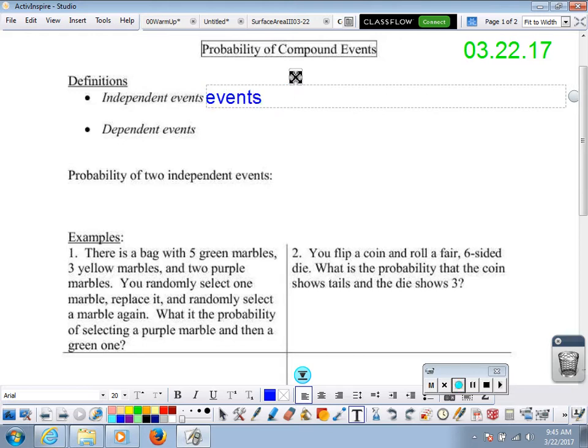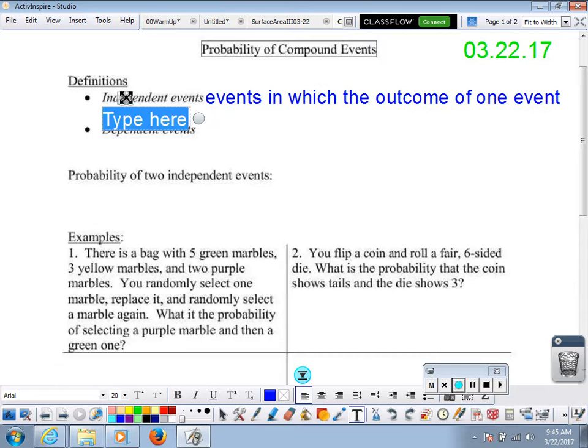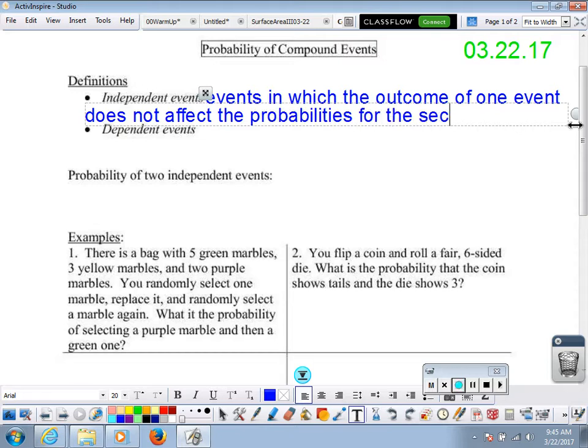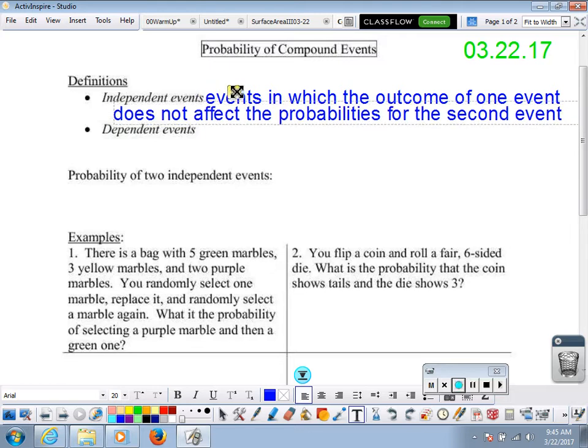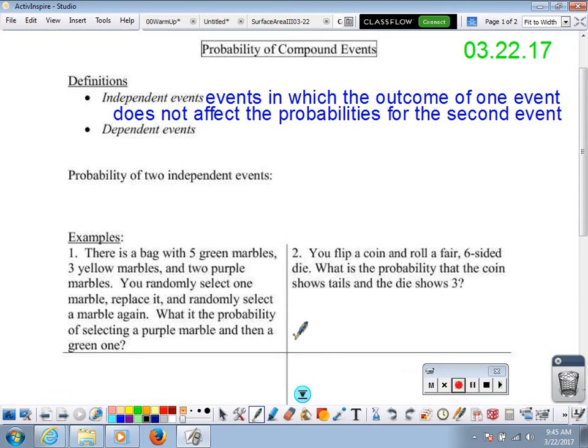Independent events are events in which the outcome of one event does not affect the probabilities for the second event. Okay? The first event has no effect on the probabilities for the second event. So think about flipping a coin. You flip a coin 2 times. First time it shows heads. Does that affect what's going to happen on the second coin flip? Not at all. Okay, those are independent events.